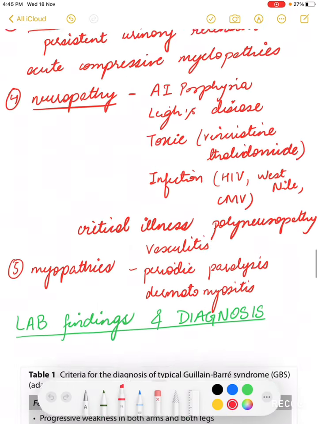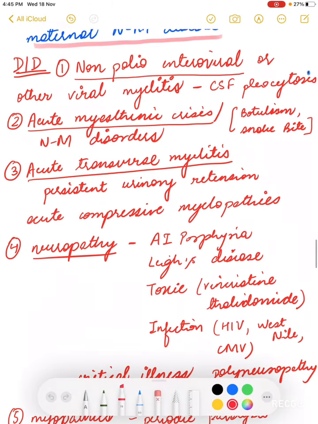Now, once we know how to make a diagnosis of GBS, we can differentiate it from other conditions. That is the differential diagnosis of GBS. Now, one is the non-polio enteroviral illnesses or other viral myelitis. Why are we saying non-polio? Because now polio has been eradicated from India, so we take into consideration other conditions also. Certain other things like vaccine derived poliomyelitis have to be kept in mind because these can occur because of the vaccine, but as such poliomyelitis is not seen. So in non-polio enteroviral or viral myelitis, CSF pleocytosis will be seen.